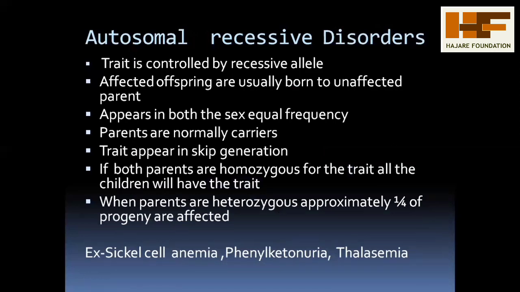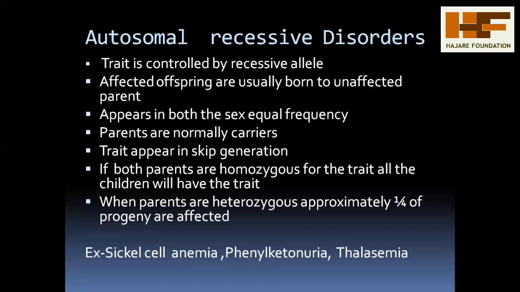It means the disorder is transmitted only through the unaffected parents, either on the father or the mother side. It appears in both the sexes with equal frequency, the same as in the dominant disorder. The frequency is the same in both male and female.